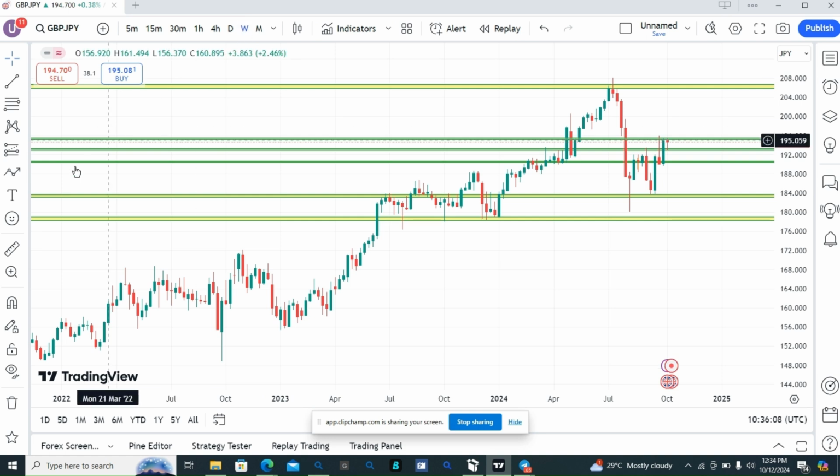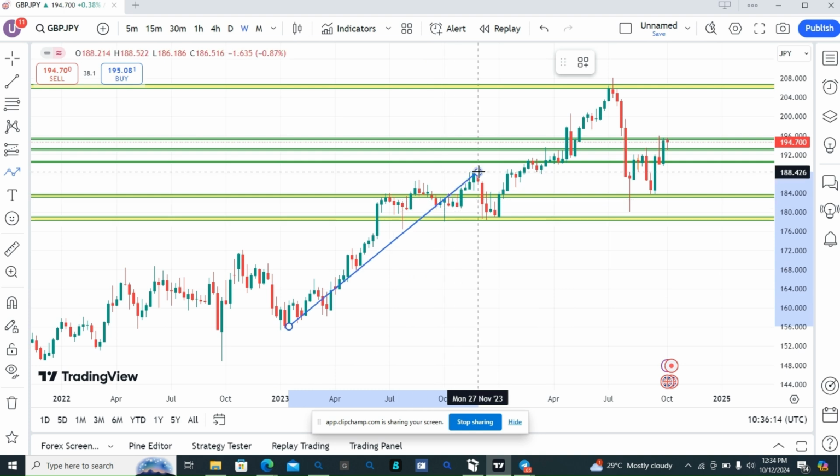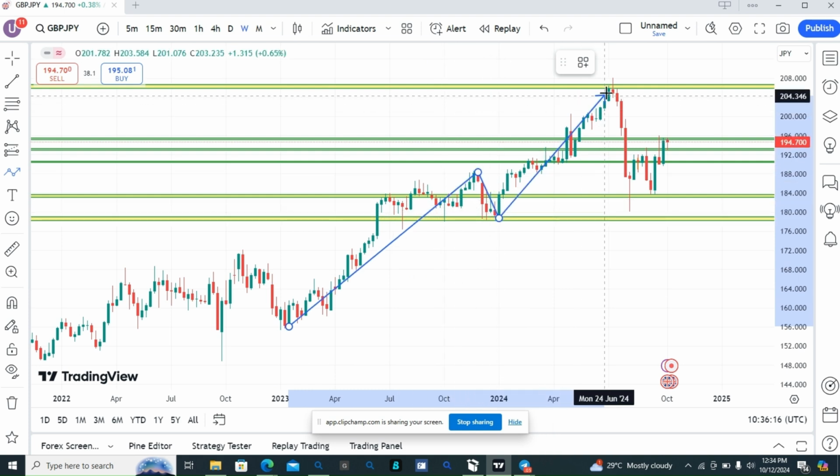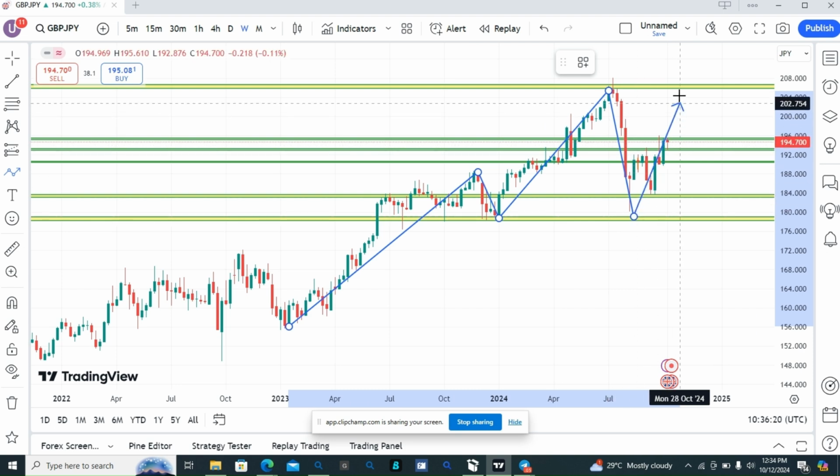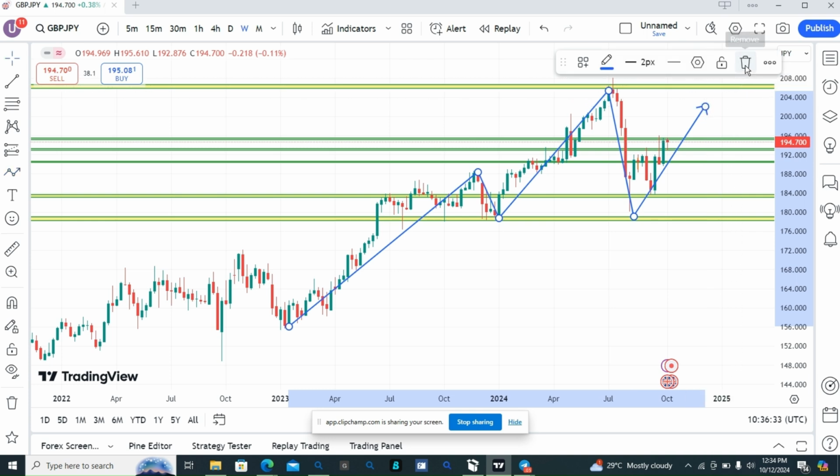In weekly, Gbpjpy is also bullish. How do I know? Market is still creating higher high. Look at it, higher high, higher low, higher high, higher low. So market is going to do what? Make equal high or create another higher high. So the question is, how do we join this price movement from this zone up to this zone? So let's go to daily time frame where we'll answer this question.